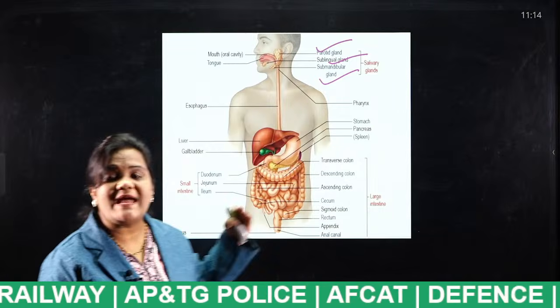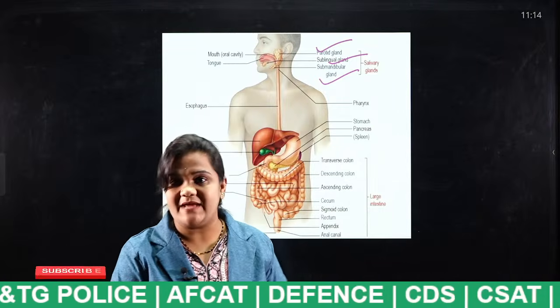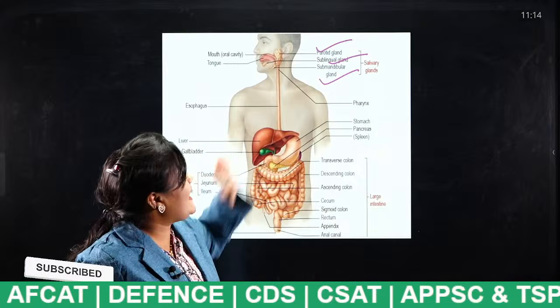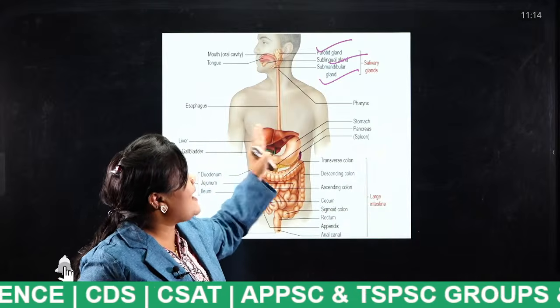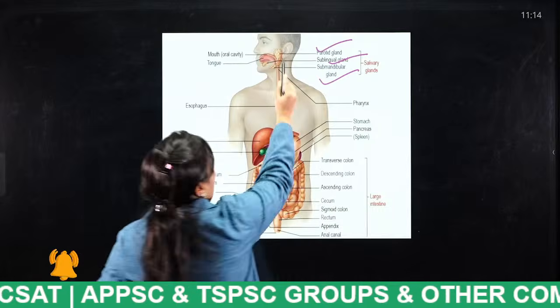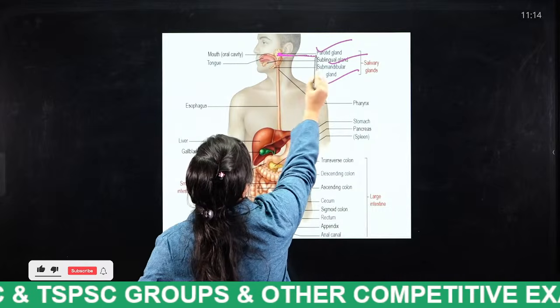So what happens here? How many types of salivary glands? We have 3 types of salivary glands: parotid gland, sublingual gland, submandibular gland. So this is the gland.